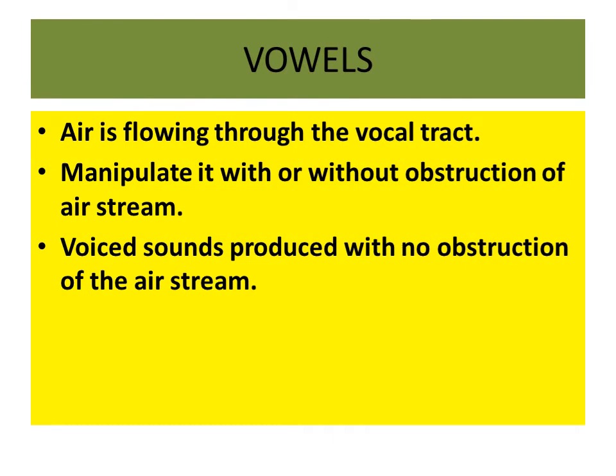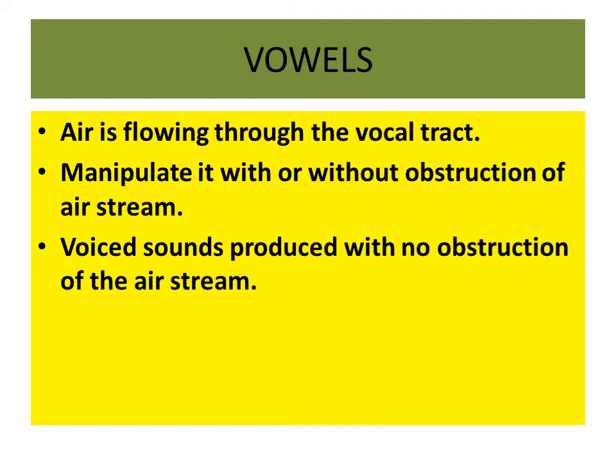While we produce a vowel sound, air flows through the vocal tract freely without any obstruction. We can manipulate the air that passes through the vocal tract with or without obstruction of the air stream. These are voiced sounds produced with no obstruction of the air stream.